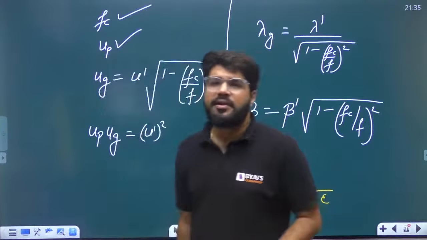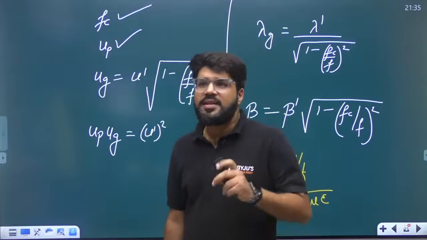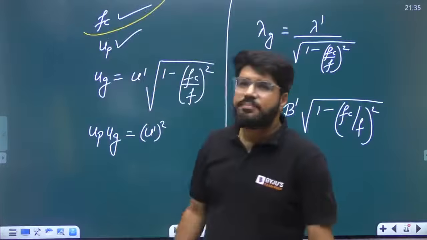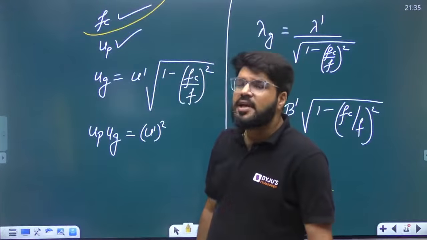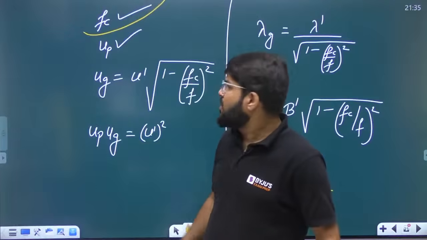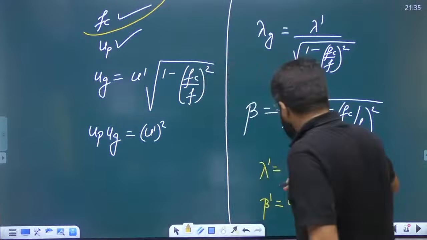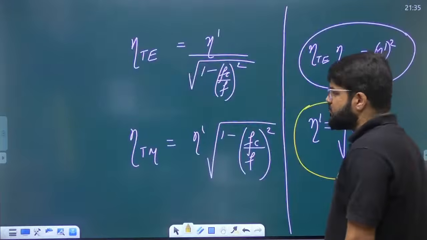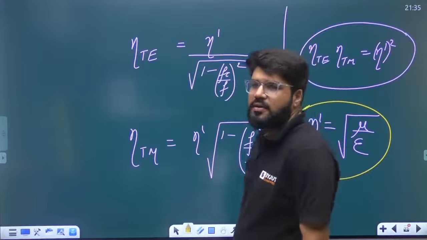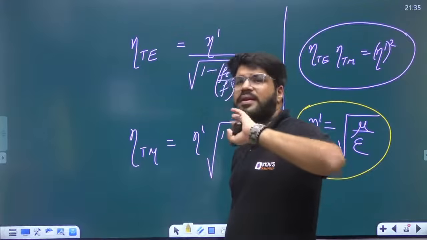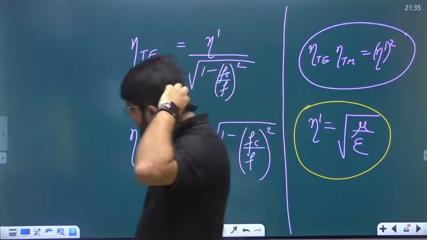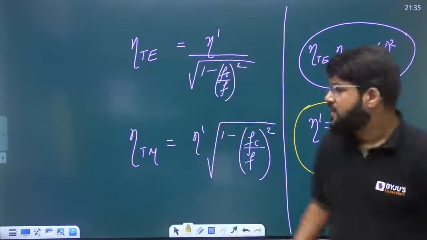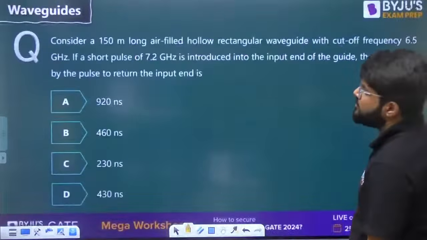One important thing, when you go to circular waveguide, the cutoff frequency formula will be something else. But the good thing is that with circular waveguide, all the other formulas remain exactly the same. I will tell you the cutoff frequency formula, but the rest of the formulas will remain the same. That is the good point you must remember.